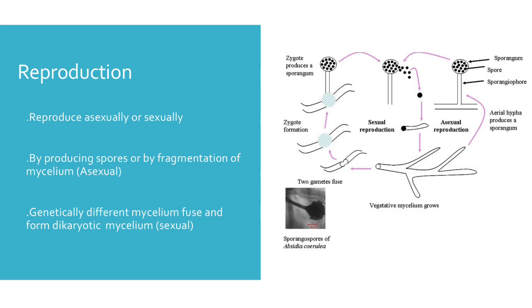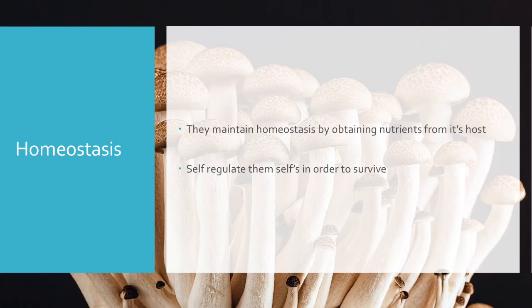Club fungi reproduce asexually by producing spores or by fragmentation of mycelium. In sexual reproduction, genetically different mycelia fuse and form dikaryotic mycelia that grow into big mushrooms. Club fungi maintain homeostasis by obtaining nutrients from their host. They also self-regulate in order to survive.